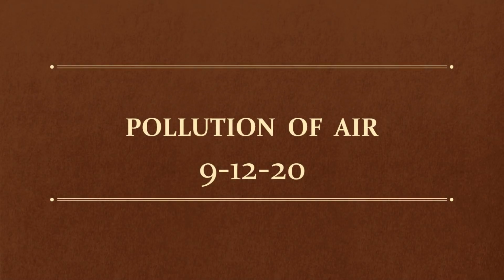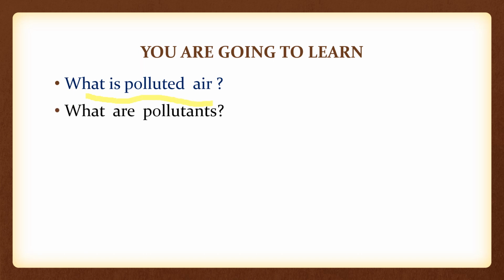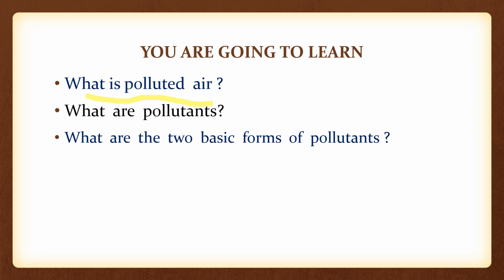Class, today our topic is pollution of air. You are going to learn what is polluted air, what are pollutants, and what are the two basic forms of pollutants.